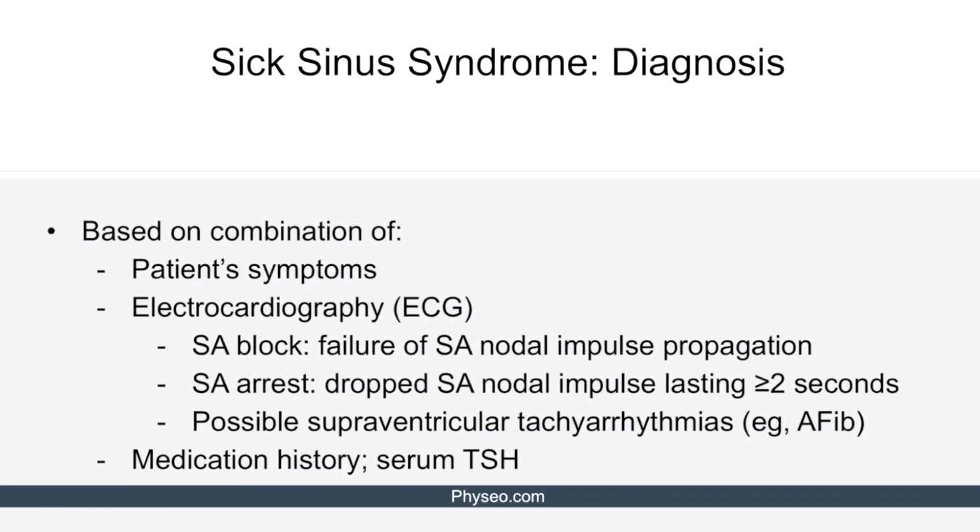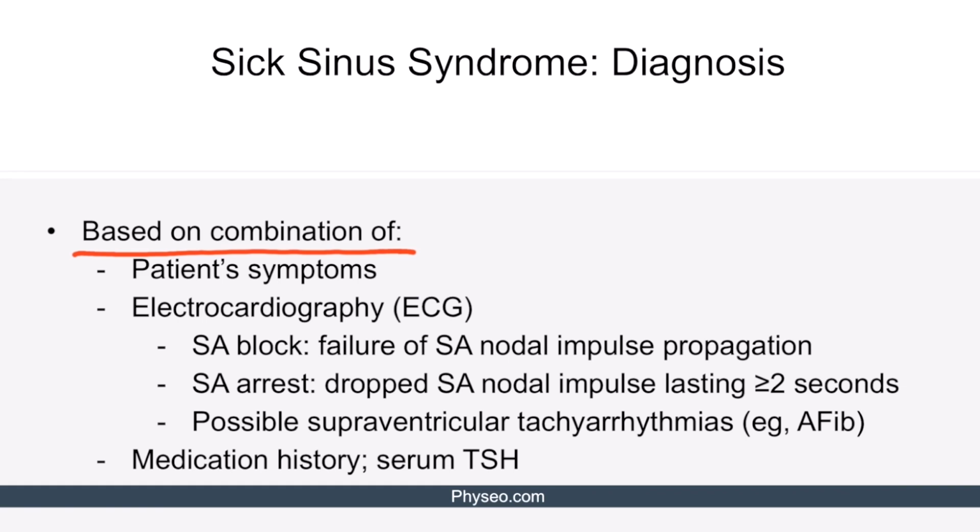Diagnosis of sick sinus syndrome is based on the combination of patient's symptoms and ECG findings. Characteristic ECG findings in sick sinus syndrome include SA node block and SA arrest. SA block is the failure of SA nodal impulse propagation. SA arrest, also known as SA pause, is the dropped SA nodal impulse lasting at least 2 seconds.